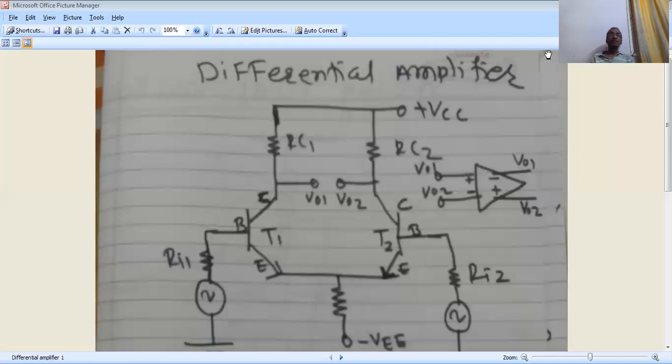During my research, this type of amplifier was used to amplify current in the femtoampere range. That is a very weak current. To amplify that, we are using this type of differential amplifier.